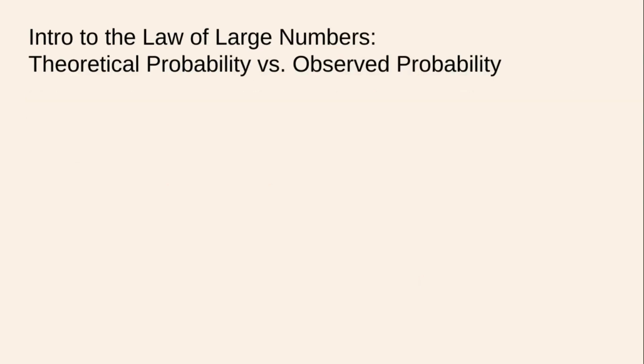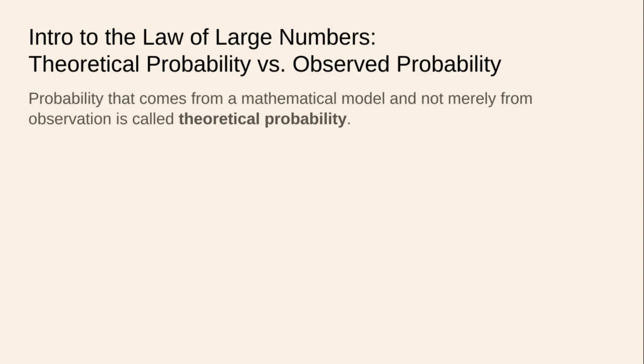Now we need to talk about something called the law of large numbers, theoretical probability and observed probability. Probability that comes from a mathematical model and not merely from observation is called theoretical probability.